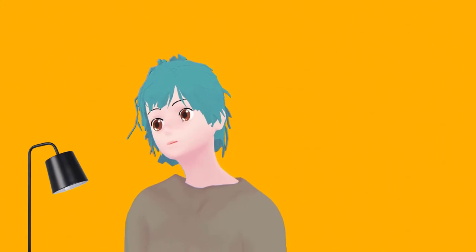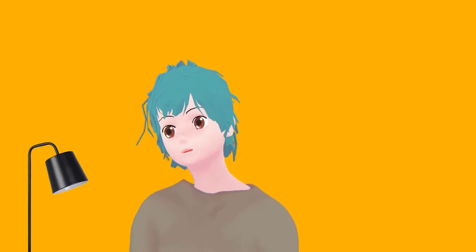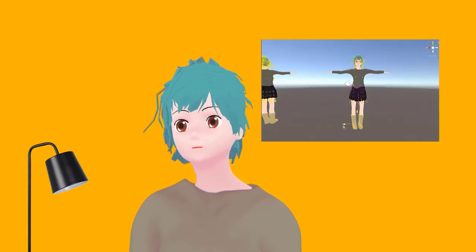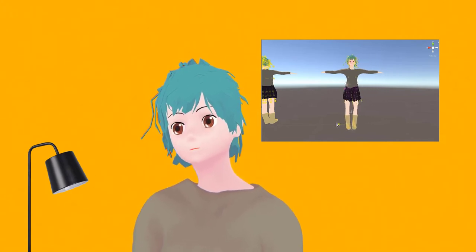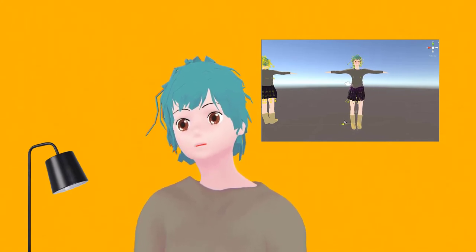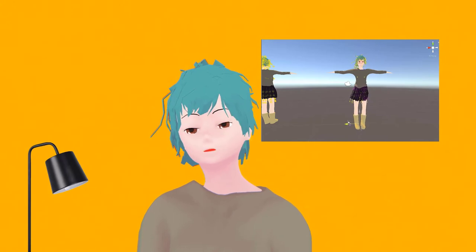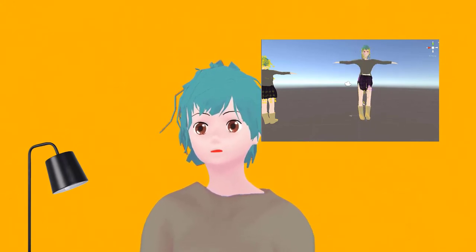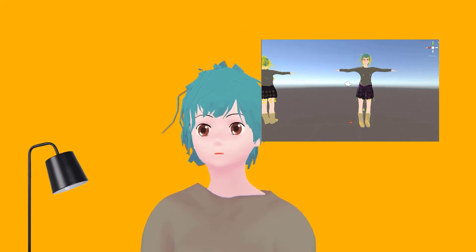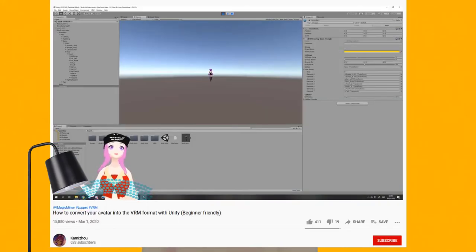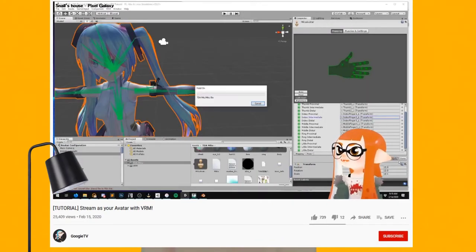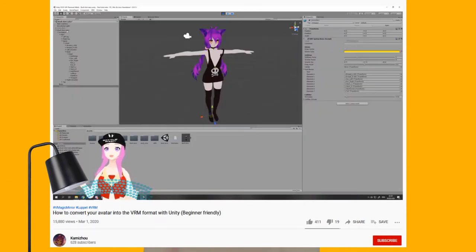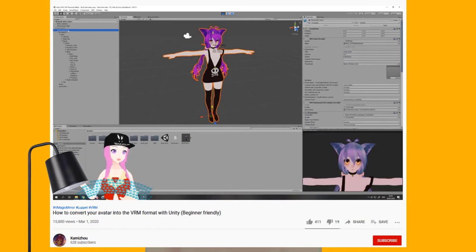There are a lot of people that mention things like the Cats add-on inside Blender and Dynamic Bones inside Unity to get the physics attached to clothing. It's honestly quite confusing, telling people to use it without explaining anything about what it really does. Anyhow though, the two channels that I found the most useful were Kamizhou and GoogieTV, with Kamizhou being my primary resource and Googie my secondary, to see things from a different perspective.